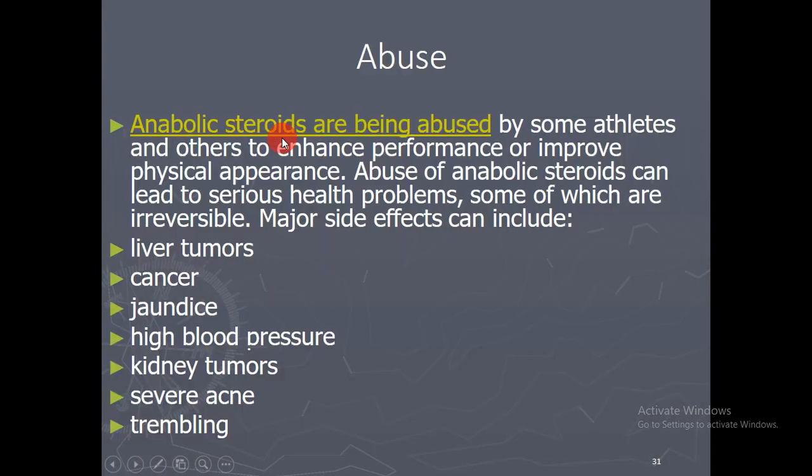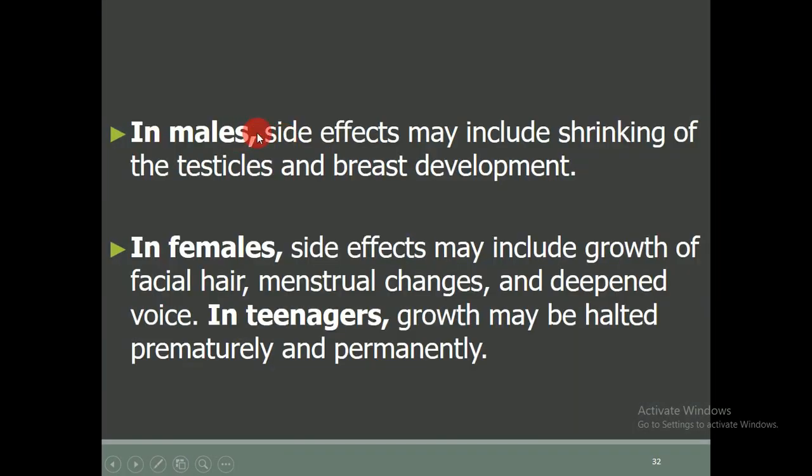In males, if anabolic steroids are used, the reported side effects include shrinking of the testicles, and breast development may occur in males. In females, the reported side effects include growth of facial hair, menstrual changes, meaning the menstrual cycle will be disturbed, and deepening of the voice like a male. Teenagers' growth may be halted prematurely and permanently.